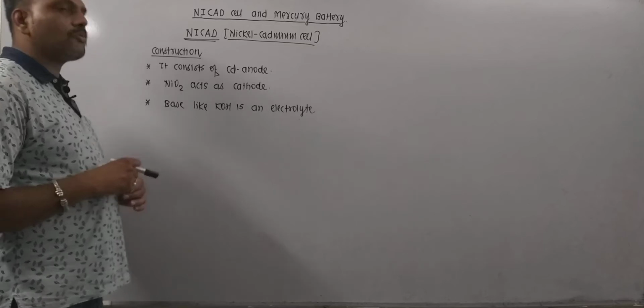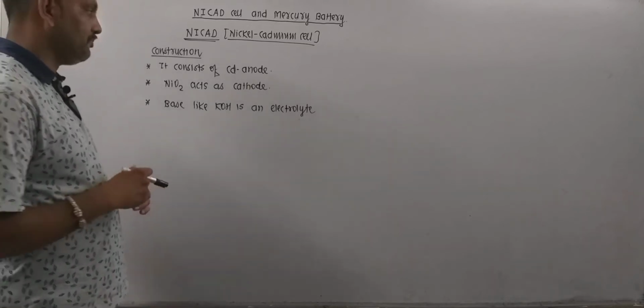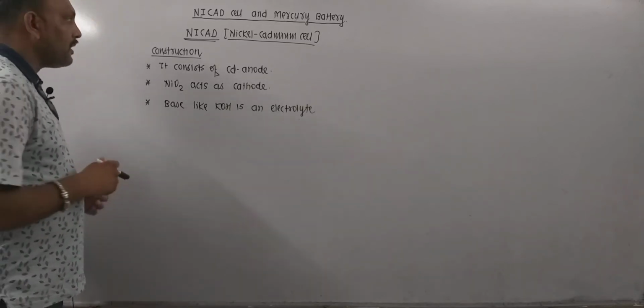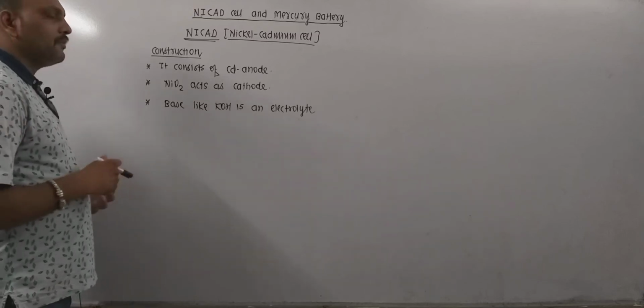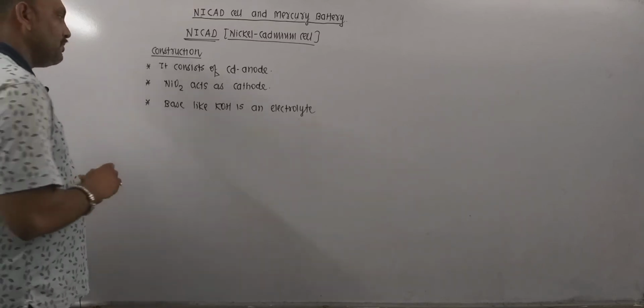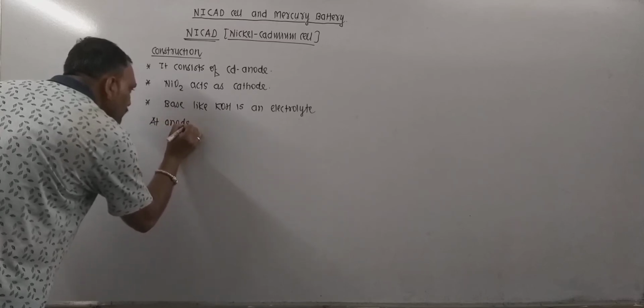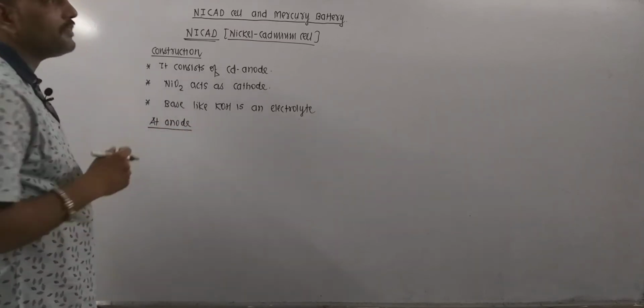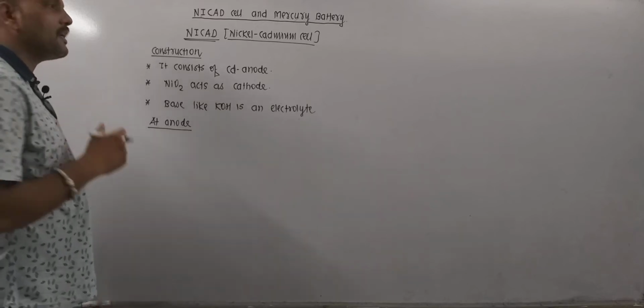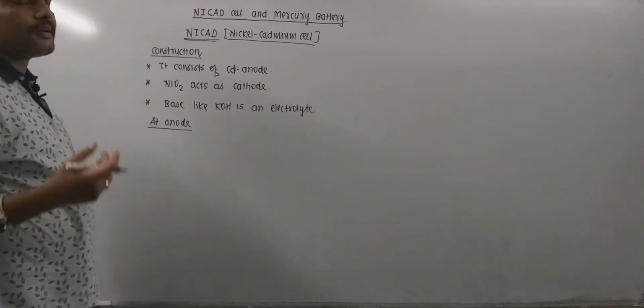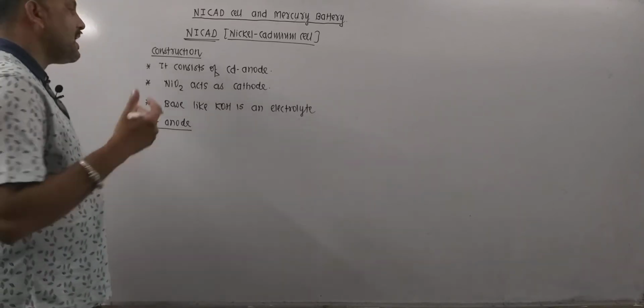As we know very well, in any cell two types of electrode reactions take place, one of which is oxidation and the other is reduction. So we need to take care of the working of this cell. Let's see what happens at anode. Anode is the oxidation half, thus our cadmium acts as anode.